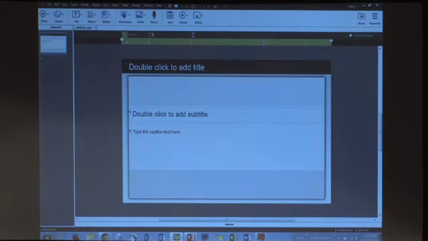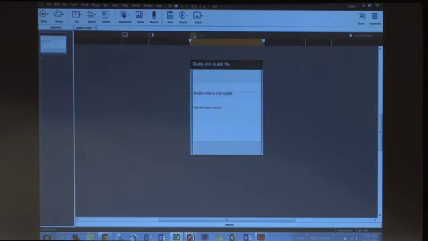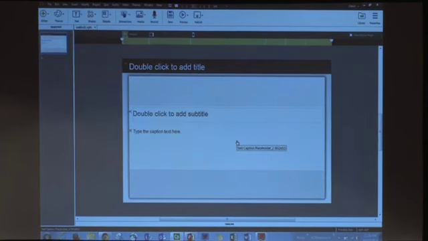We have this primary breakpoint, which is color coded as green. We have this tablet breakpoint, which is color coded as blue, and we have the mobile breakpoint, which is color coded as orange. This color code will really help us find out where a property is coming from, because of the law of inheritance that we have in Captivate. Okay, so here's how it looks. And to modify the breakpoint size, you have to modify the width and the height.